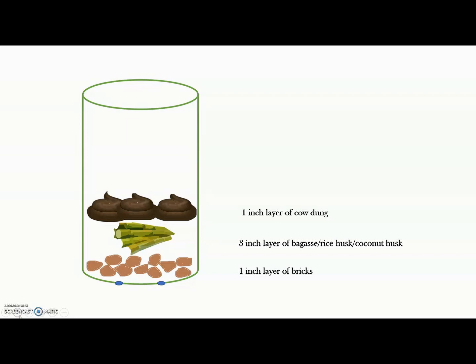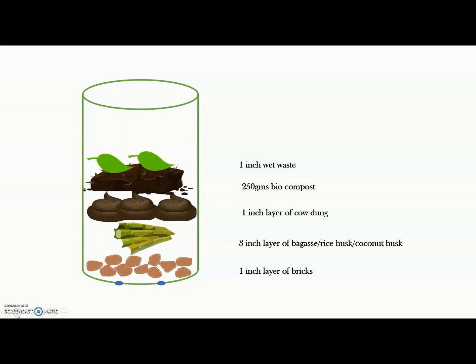Cow dung will be providing more number of microorganisms. Then you will add 250 grams of biocompost. Now add a 1-inch layer of wet waste. Now you know what is wet waste. Wet waste is fruit cuttings, vegetable cuttings, fruit peel-offs, leftover tea, eggshells, anything which comes from nature, which is degradable. If that substance goes into the soil, it will be like soil. That substance is called wet waste.